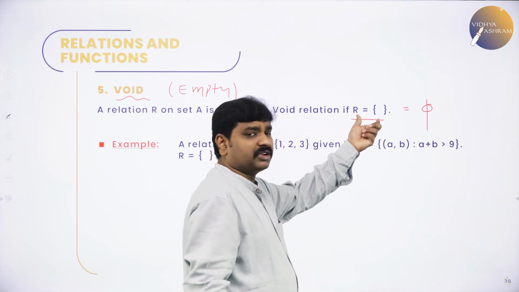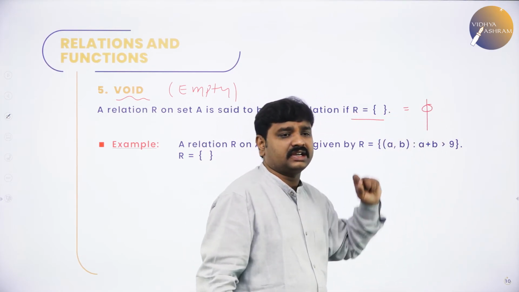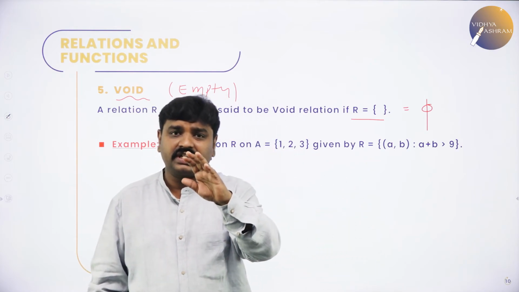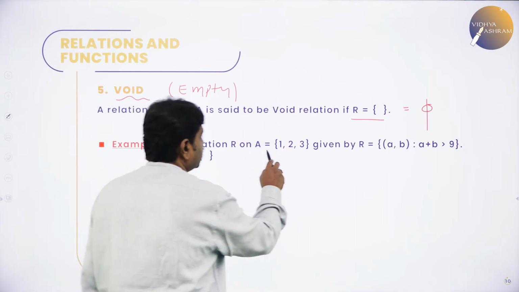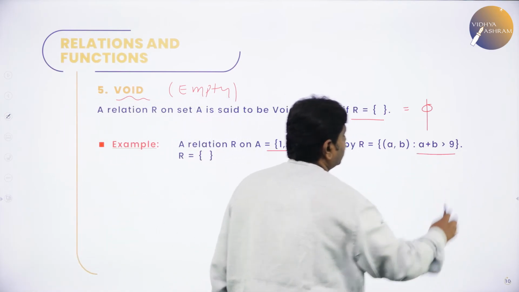R is empty set or psi. Psi means null set. A relation on a set A is said to be a void relation if R is equal to what? Null set. Say relation R on set A given by A plus B should be greater than 9.